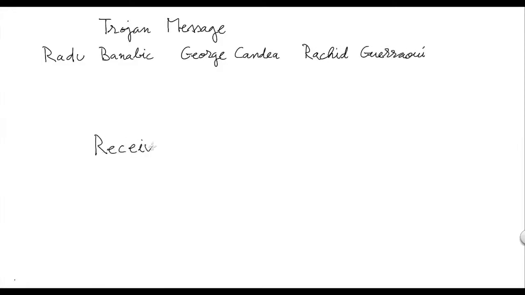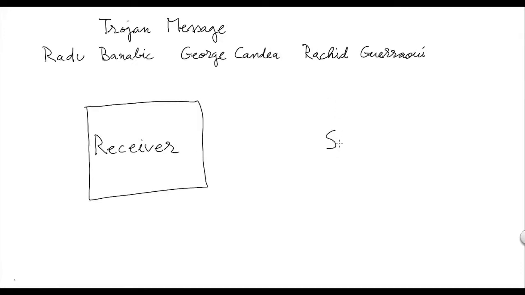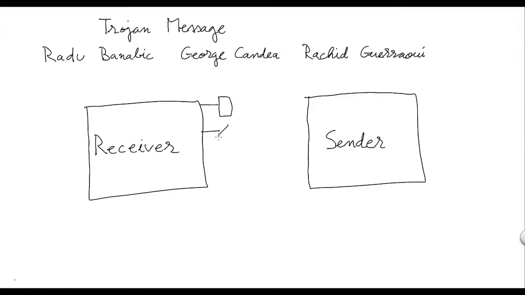We define Trojan messages to be messages in a distributed system that are accepted as valid by receiver nodes. However, they cannot be sent by any correct sender node. So, if we have a receiver node that accepts as valid rectangles, triangles, diamonds and circles, but we have a sender node that can only send rectangles, triangles or diamonds, then the circle is a Trojan message according to our definition.